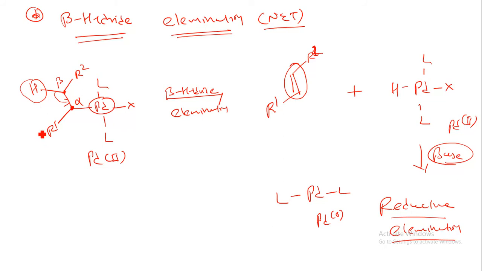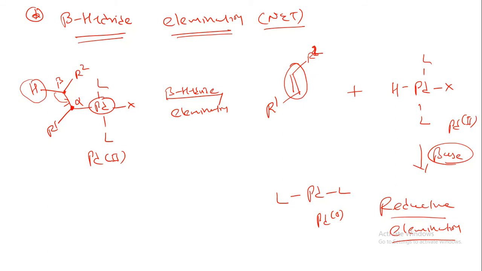This is not the insertion reaction. Here we can have alpha and beta, this goes down over here, and this hydrogen will transfer over here. So here we have hydrogen, palladium, ligand and ligand. This will make a C double bond C. So this is known as the beta hydride elimination reaction.